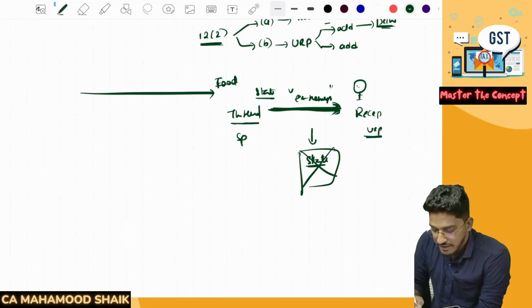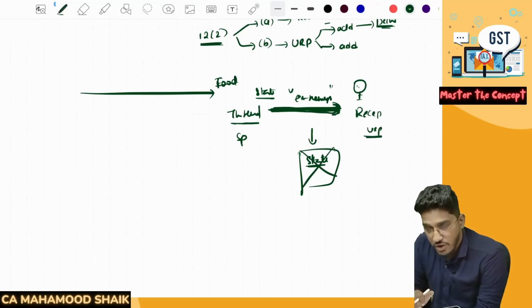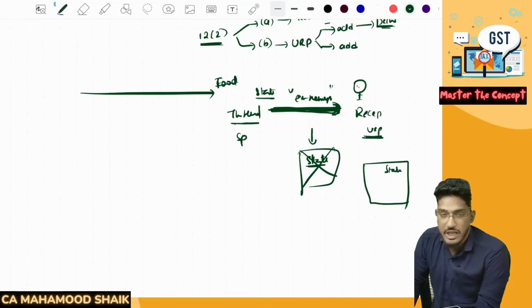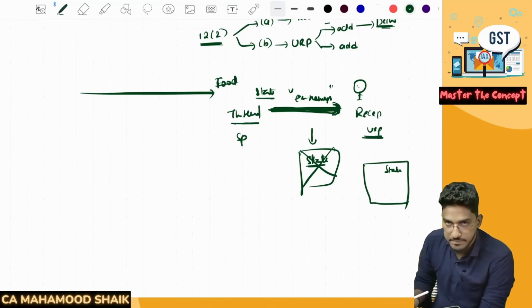But now they have clarified that even this e-newspaper service will get covered here. This is also supply of taxable services through e-commerce platform or e-commerce operator. And here also the recipient is an unregistered person. And in the tax invoice, the service provider has to compulsorily mention the name of the state. They have clarified it.